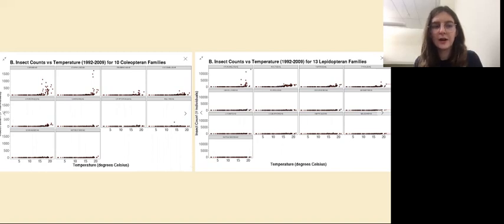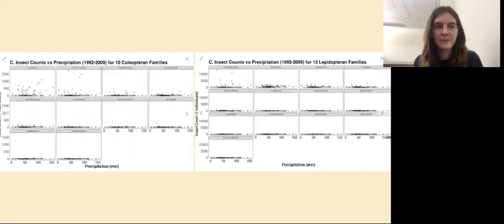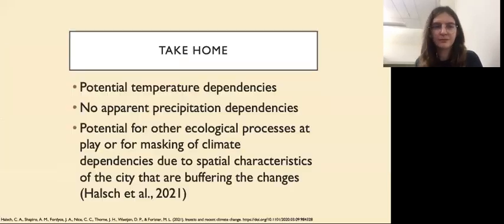So we see that above 17.5 degrees Celsius, there appears to be an exponential increase in insect abundance as temperature increases. And this is more prevalent in the highly abundant families like Carabidae and Staphylinidae within the order Coleoptera. So I did the same thing for precipitation. So now the x-axis is monthly average precipitation, but there's no clear trends.